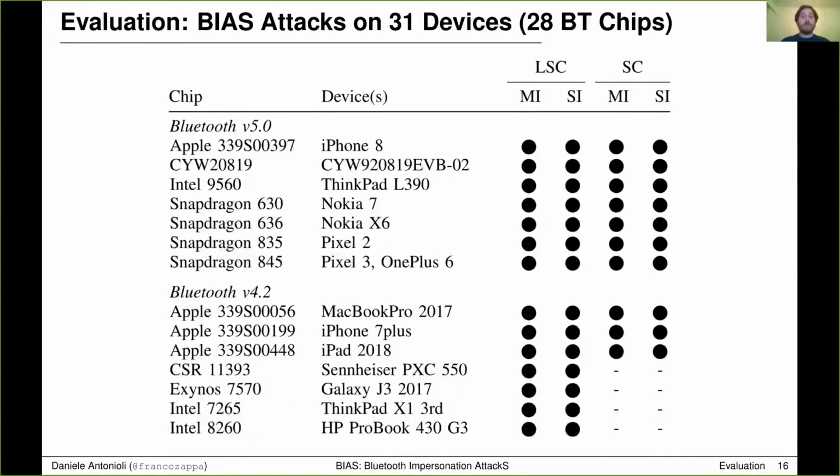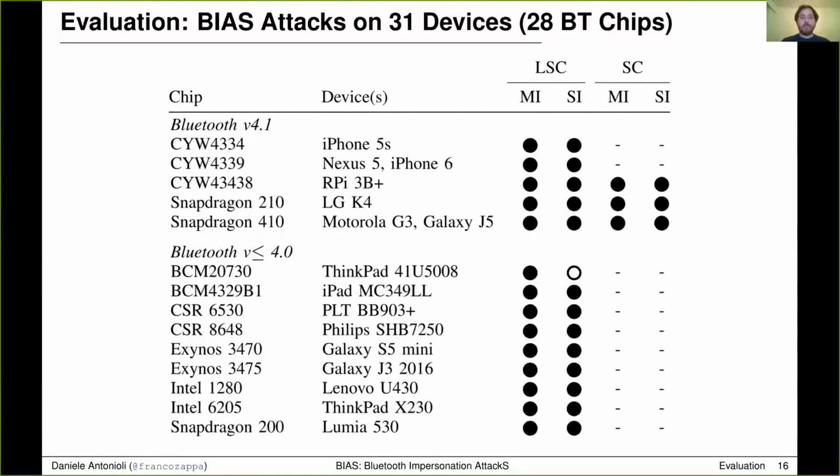We group our set of evaluated devices by Bluetooth version, and in this slide we can see devices implementing Bluetooth versions 5.0 and 4.2. In this slide, we can see the devices that we tested supporting Bluetooth versions lower or equal to 4.1. In general, all the devices that we tested were vulnerable to the BIAS attacks, with one exception, a ThinkPad mouse that for some reason is not vulnerable to the slave impersonation attack. Our evaluation demonstrates that the BIAS attacks are practical and standard compliant, as they are effective regardless of the Bluetooth version number, the Bluetooth chip producer, and the operating system of the target device.